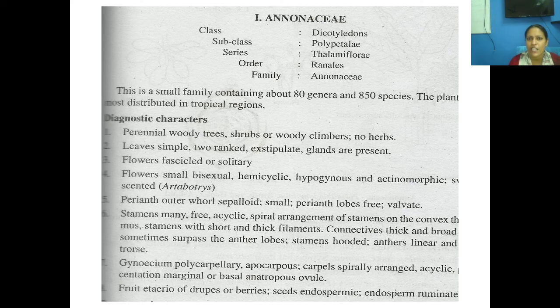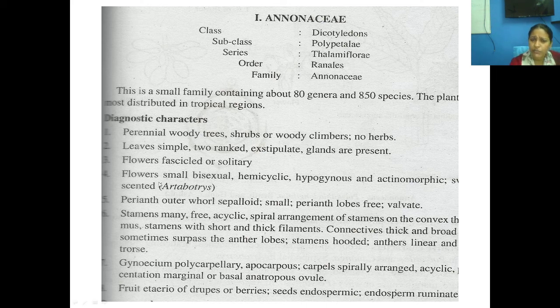So when we look into the major diagnostic characters, this plant comes under the class Dicotyledonae, subclass Polypetalae, series Thalamiflorae, order Ranales, and family Annonaceae. In this family we could see 80 genera and 850 species, and these are the diagnostic features you should remember. They are woody trees, sometimes woody climbers. There are no herbs at all. The leaves are simple and exstipulate. Since Cananga odorata is having a very nice smell, glands are present. The flowers can be seen axillary or solitary.